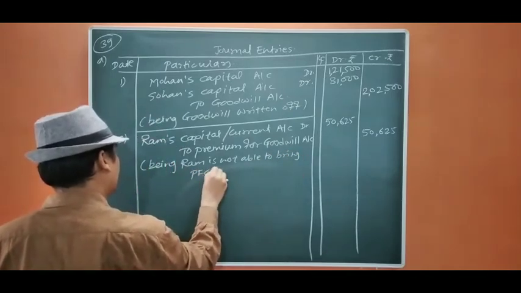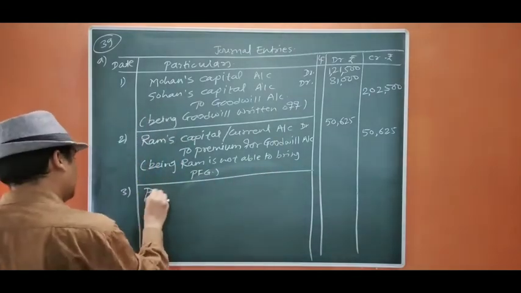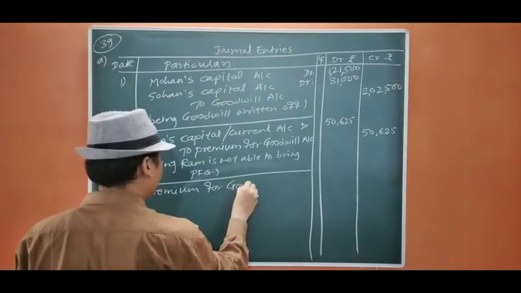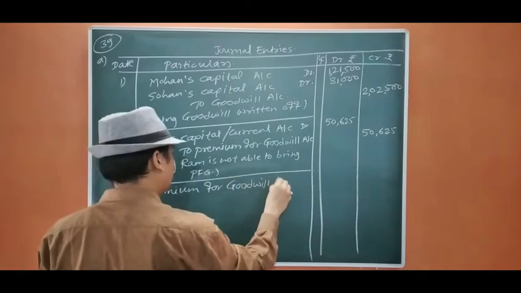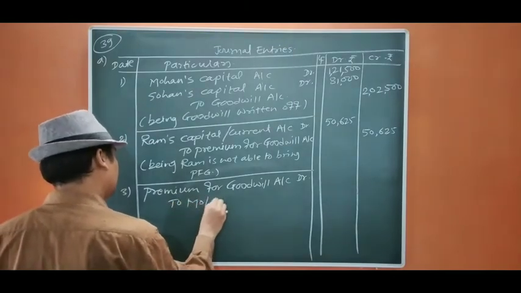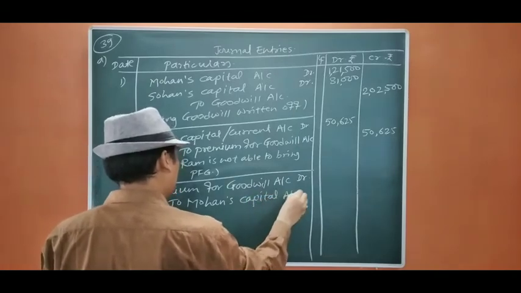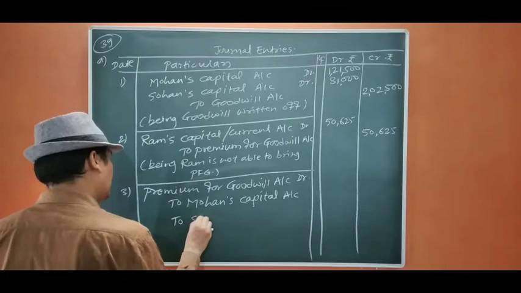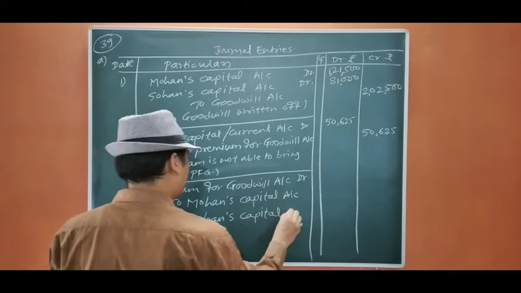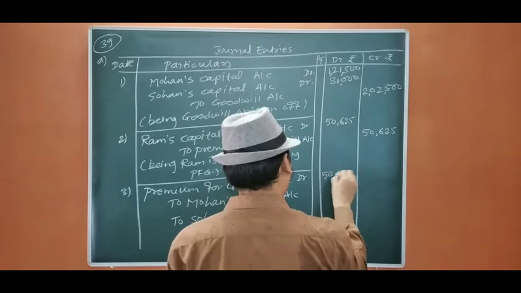Now this we are going to distribute in the sacrificing ratio. So premium for goodwill account debit to Mohan's capital account, to Sohan's capital account. The amount will be 50,625.